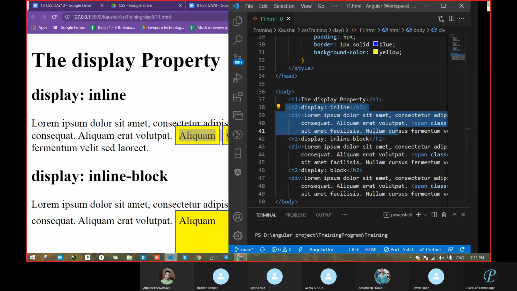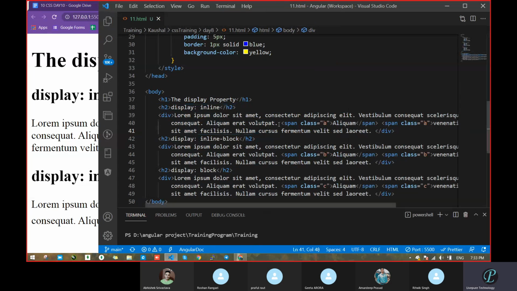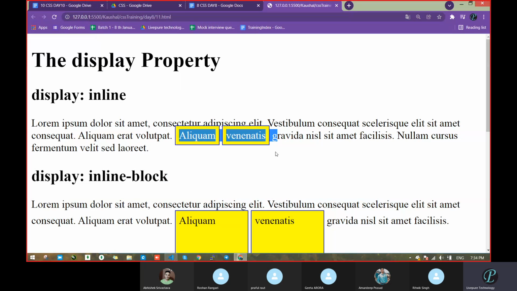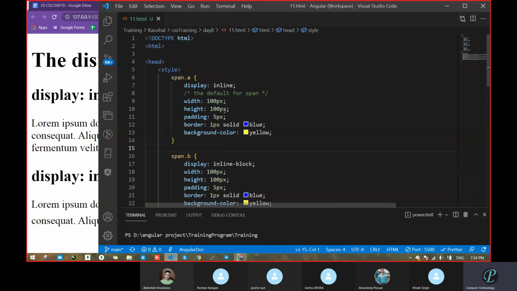That is a span. See this one. And this text. So with the help of this, both words are kept nearby in the case of inline. Now come to the design part.